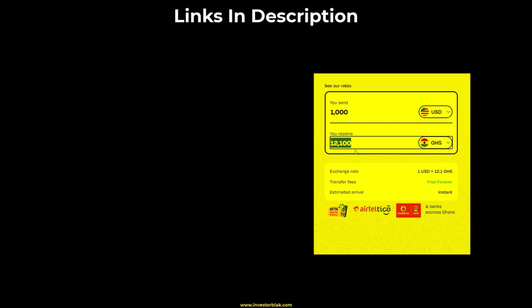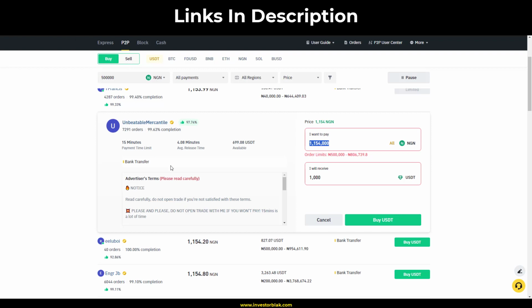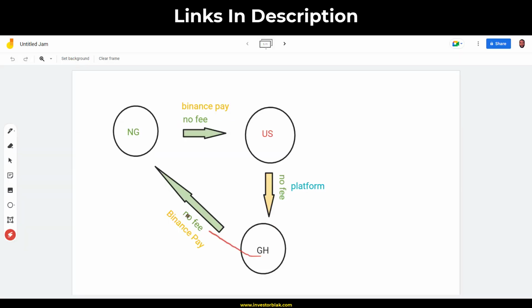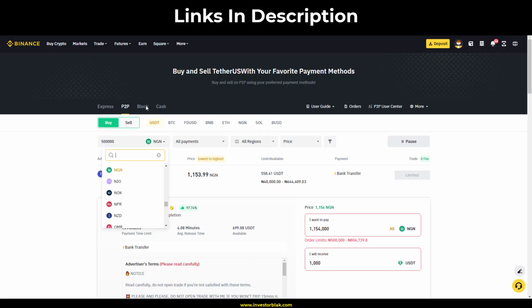So I'm going to copy this. Then I'm going to go back to Binance and switch to Ghana to show you how much your friend is going to use that amount to buy USDT back. Because now your friend in Ghana needs to send you back the $1,000 using Binance Pay. But before he does that, obviously he needs to convert it to USDT. So to do that, I'm going to go back here and change this to GHS.